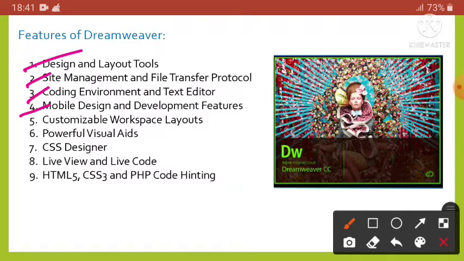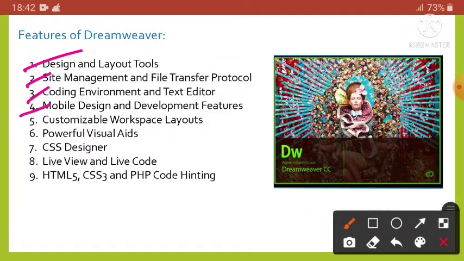Next one is mobile designing and development features. Now we know that the internet is changing at a great speed day by day. So these days more and more people are using mobile devices and smartphones. So there are multiple tools included in Dreamweaver that allow us to design websites for mobile devices.